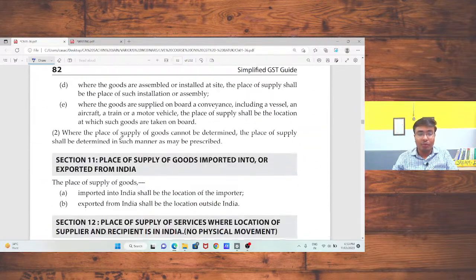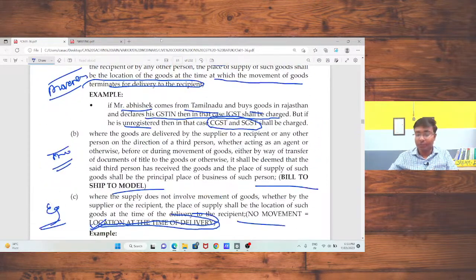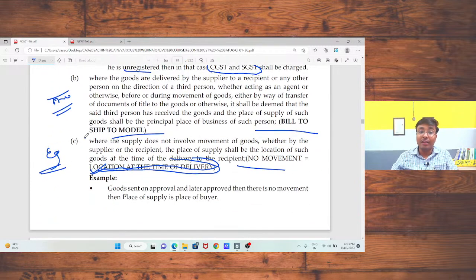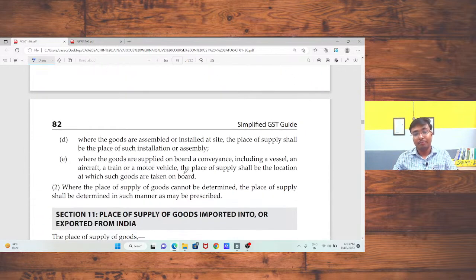Okay, sir. So in reference to goods, we have discussed three terms: where there is movement, where delivery terminates; if there is no movement, that is the bill to ship to model, in that case the recipient; or if there is no movement, in that case the location at the time of delivery. Sir, is that okay? Place of supply in case of goods.